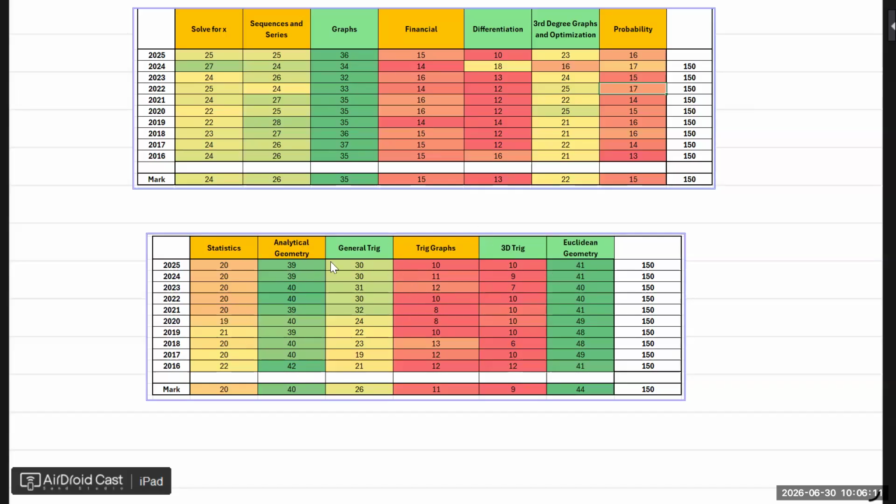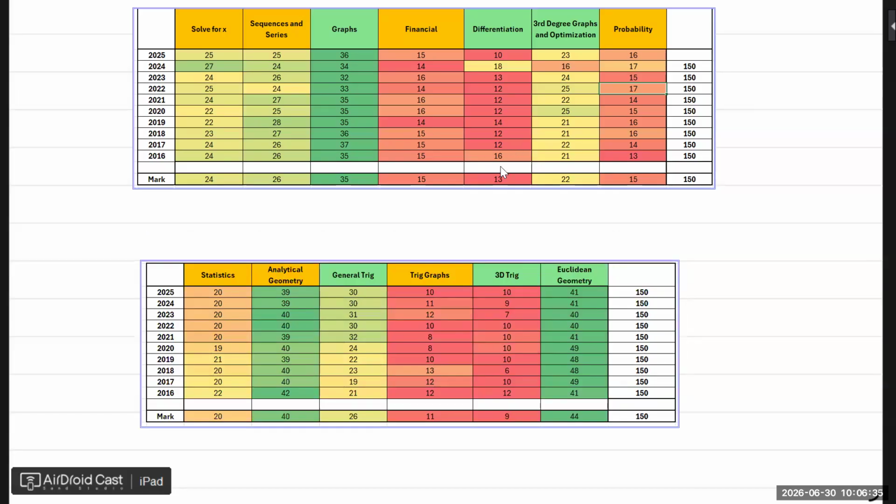Trig as a whole is a lot of marks. But we're going to spend time with general trig, and trig graphs and 3D trig are not a lot, but it's good if we can spend time there, so that the moment you see those questions, you know you will get 9 out of 9 or so. And then Euclidean geometry is also always a lot. So we're going to spend time on those.